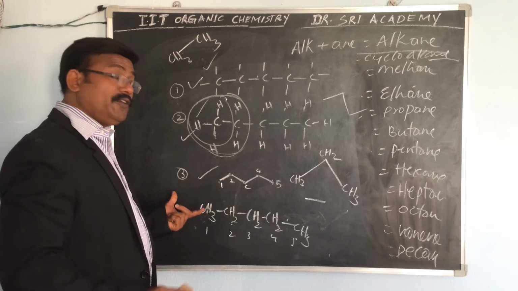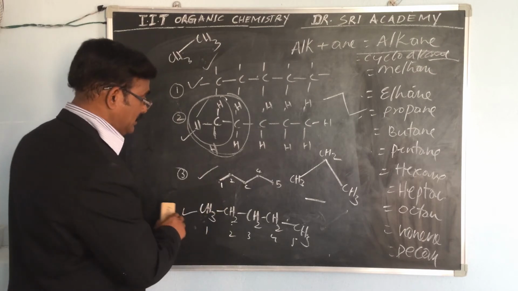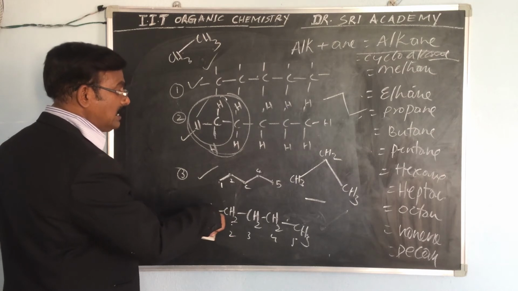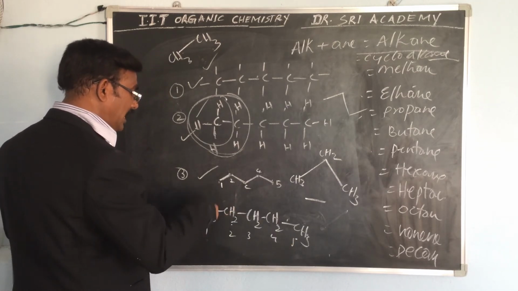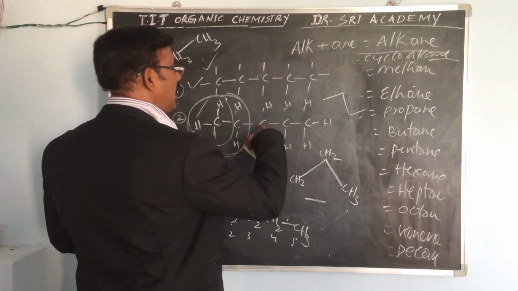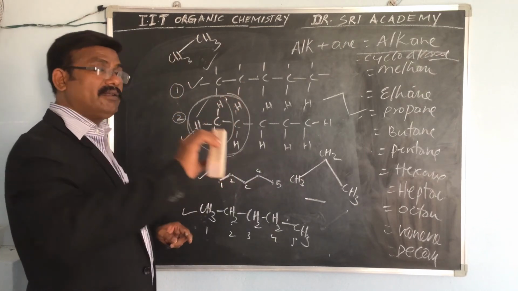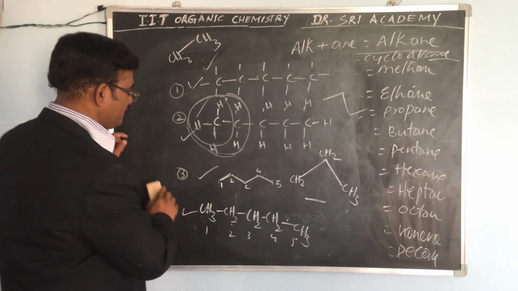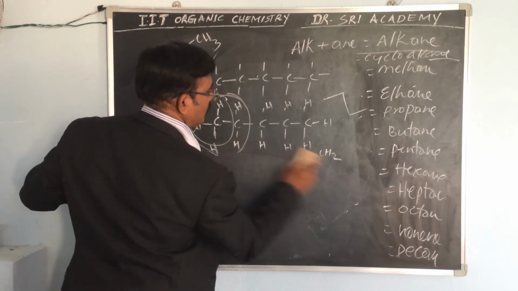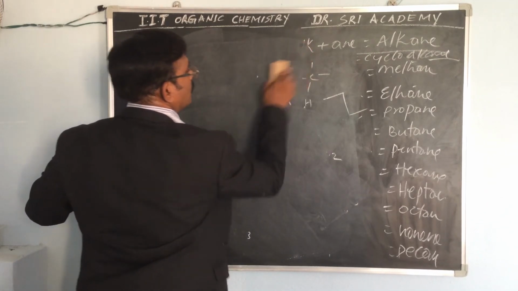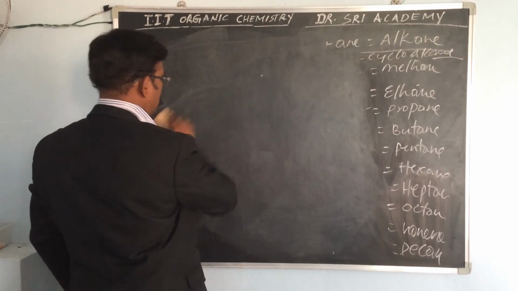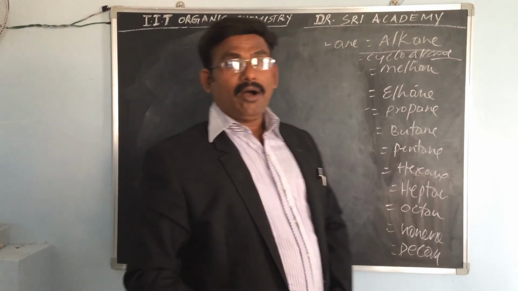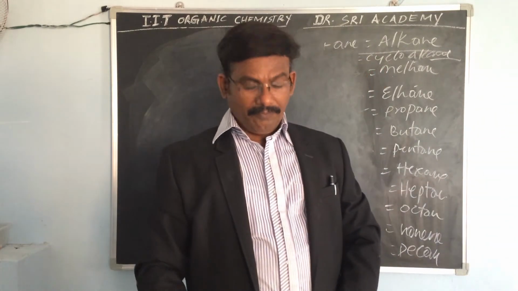If you have any doubt, ask me later. So CH3, CH2, CH2, CH2, pentane. We can write it like this, or like this, or like this. All are the same, okay?